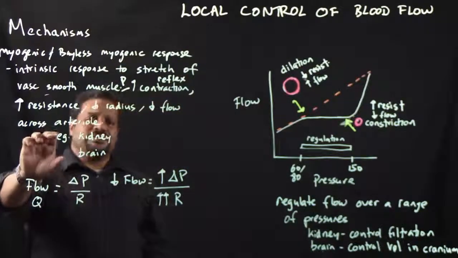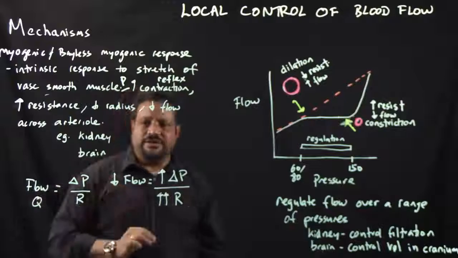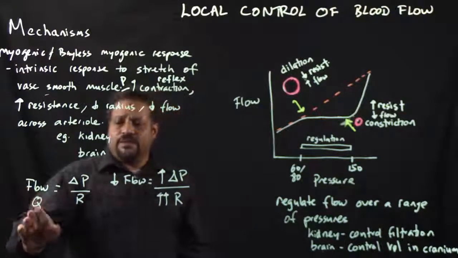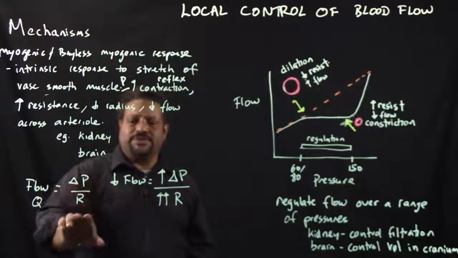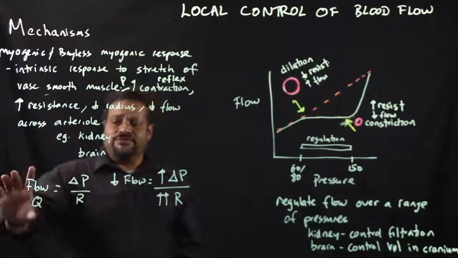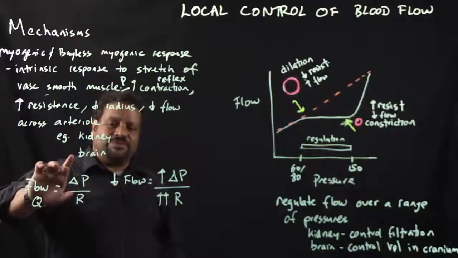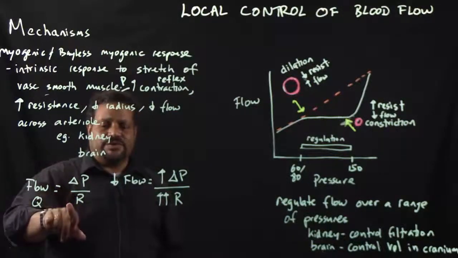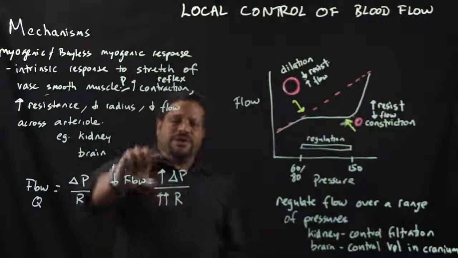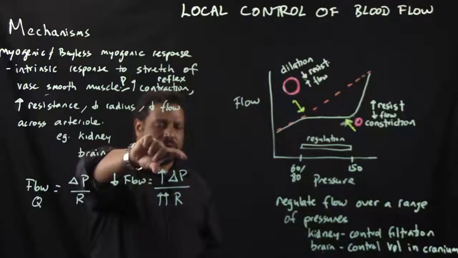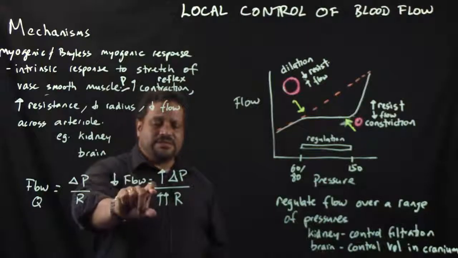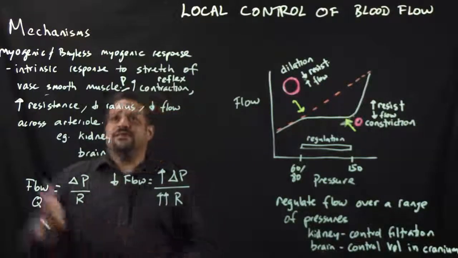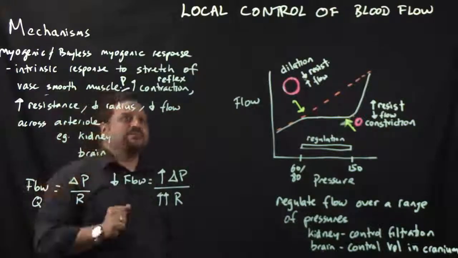This response is really important in the kidney and the brain. What we have here is where flow, represented by Q, is equal to delta P over R. So the blood flow is equal to the pressure gradient across the arteriole, delta P, over the resistance R. So if the pressure increases, you're going to increase that resistance by contraction, and you're going to decrease that flow. So that's the myogenic response, or the Bayliss myogenic response.